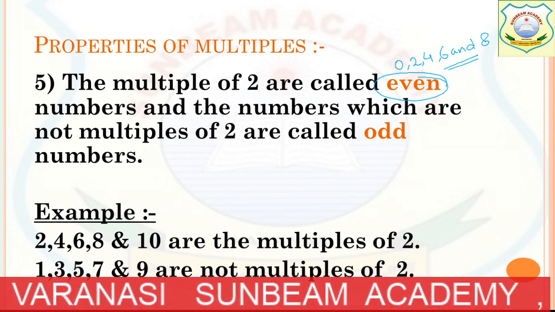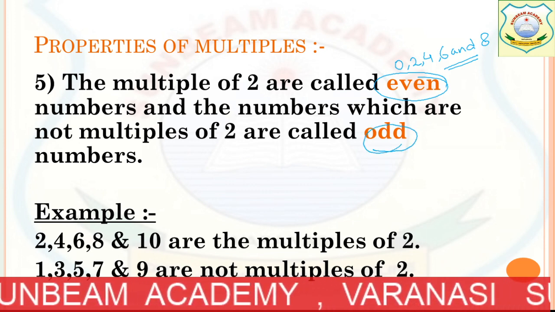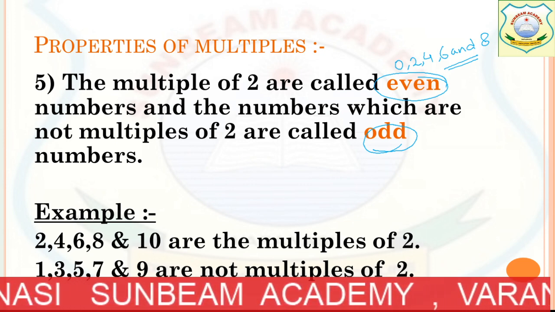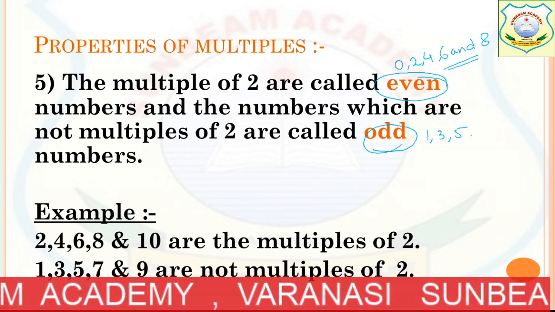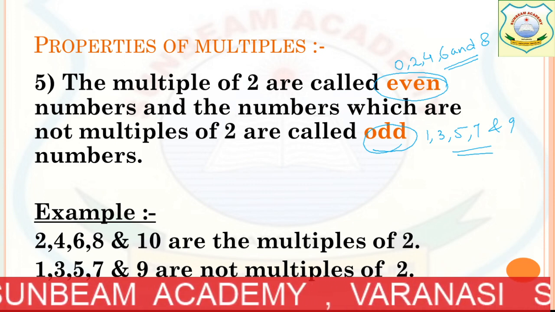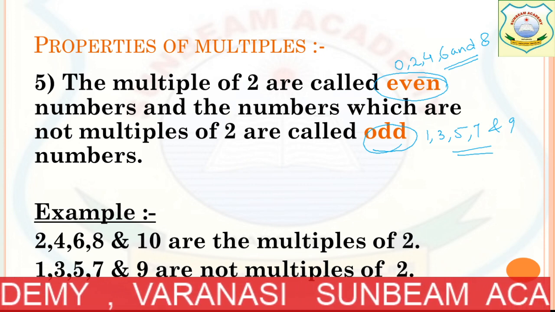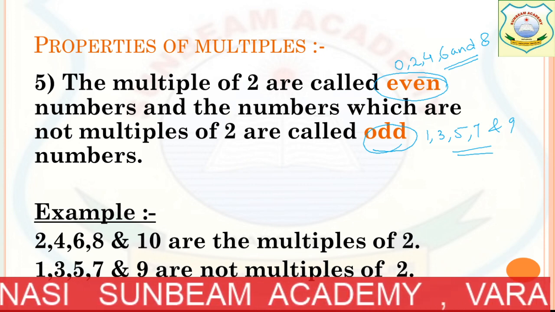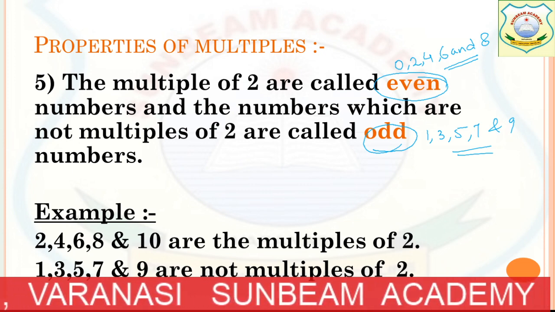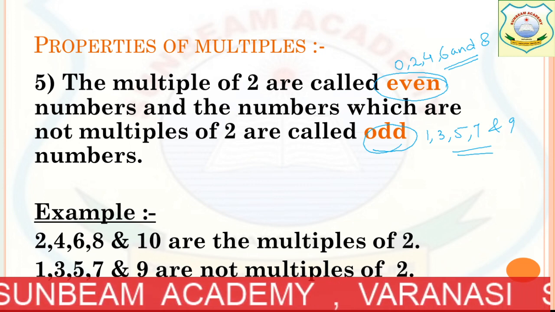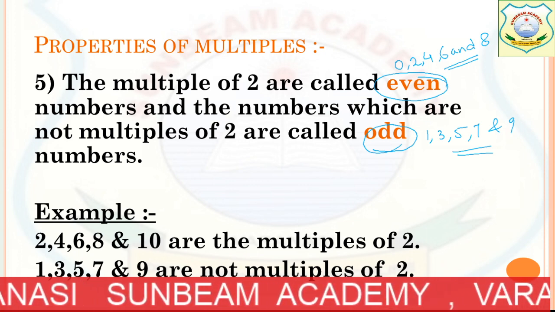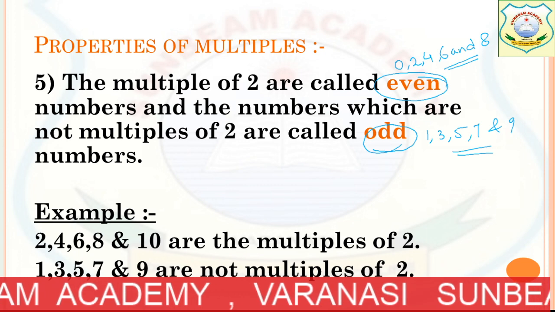Now what is an odd number? The numbers which are not divisible by 2 or which are not coming in the table of 2 are called odd numbers. What are they? 1, 3, 5, 7 and 9. These are the numbers which are not going to come in the table of 2. So if they are in the ones place, that means the number is an odd number. That is the easiest way to find out even and odd numbers. So the point is the multiples of 2 are called even numbers, and the numbers which are not multiples of 2 are called odd numbers.